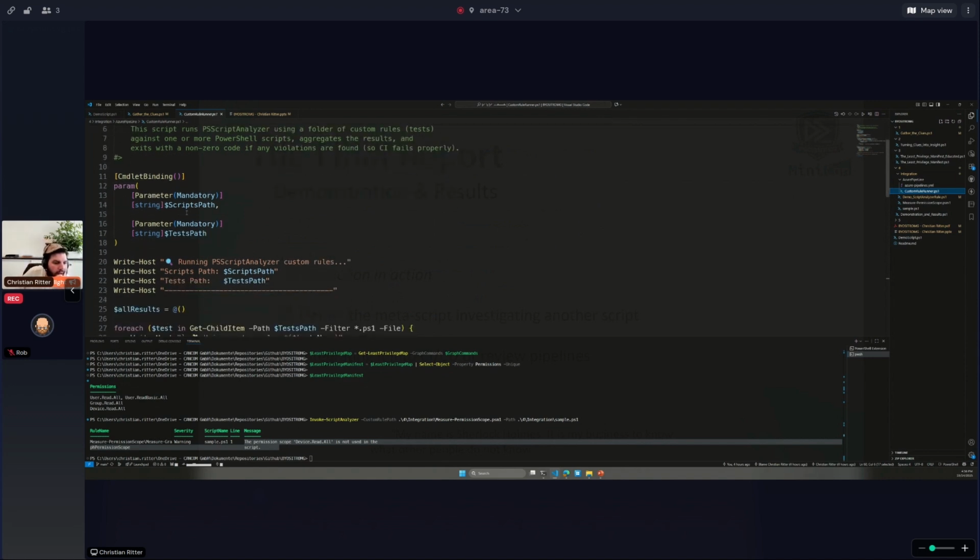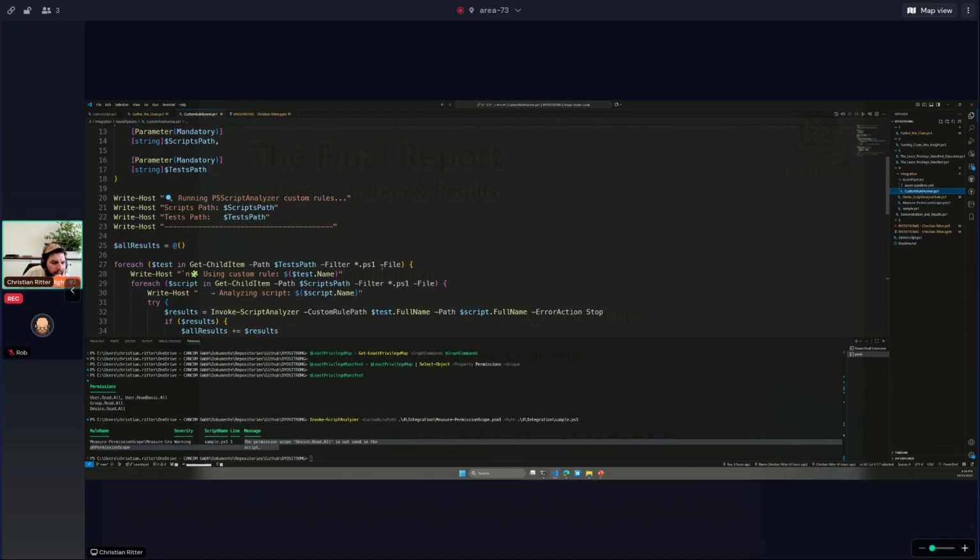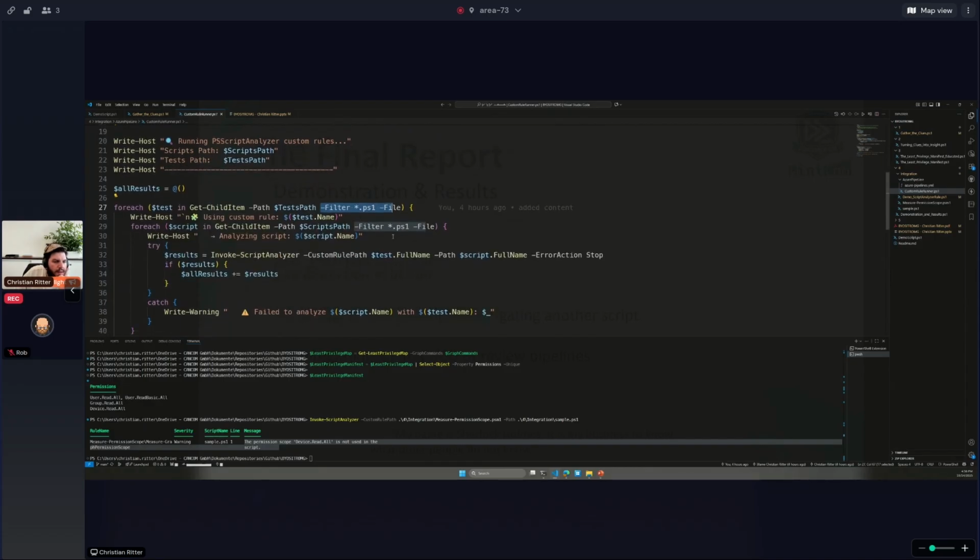And then I just say, okay, please go through my scripts and look for all PS1 files using a custom rule, and then just run Invoke-ScriptAnalyzer here with a custom rule path and a path like we did in the sample right now.